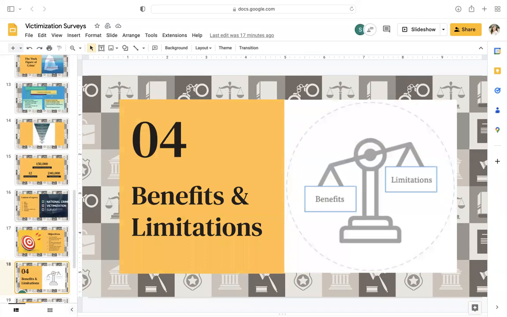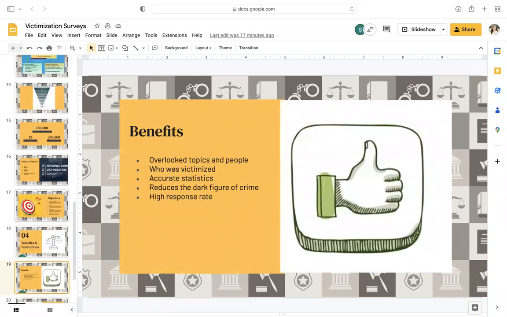Now for some benefits and limitations of the NCVS. Some benefits are that information from these surveys would allow for the examination of topics that would otherwise be overlooked. These topics include who was victimized by different types of crimes and how often, the consequences of victimization and injury and financial loss, and also the willingness of victims to report crimes to the police. If these types of surveys were utilized, they would provide accurate and timely estimates of the incidences of crime, which could be used to compare and assess statistics over time.